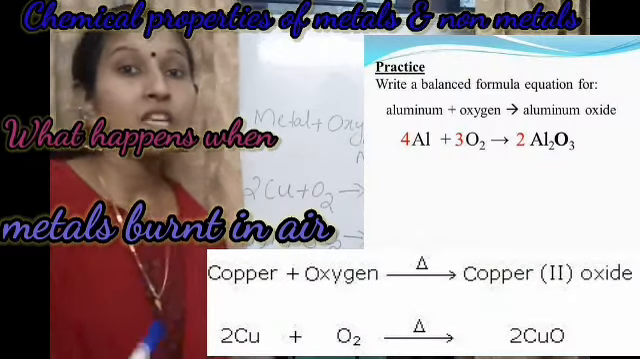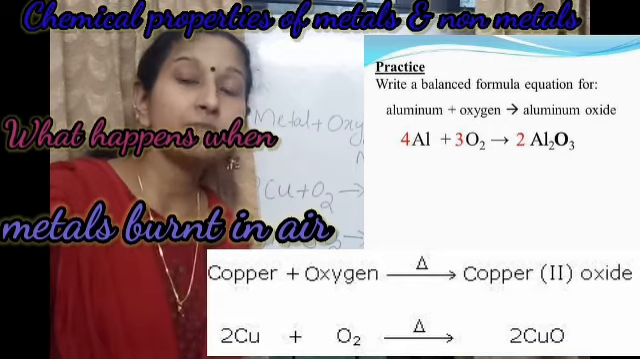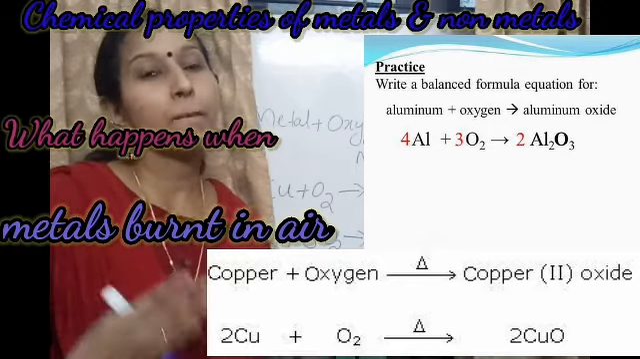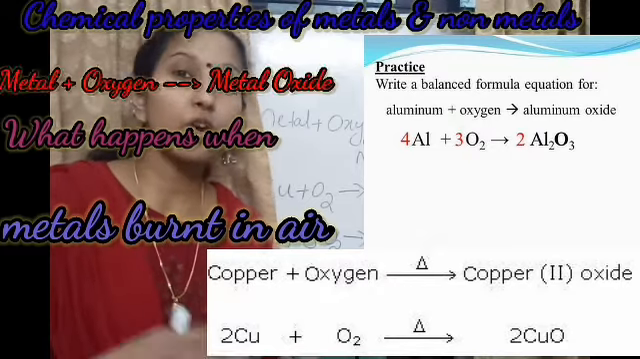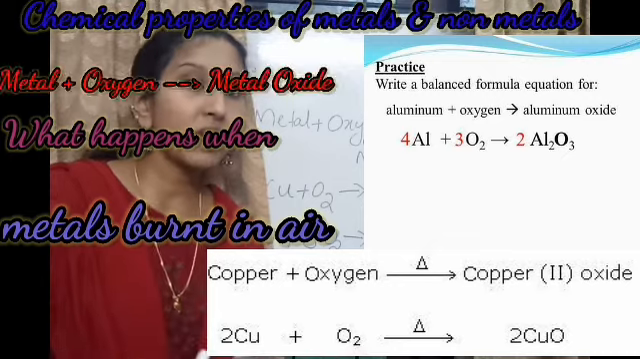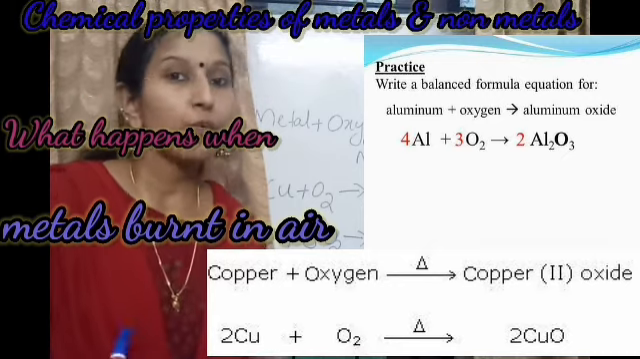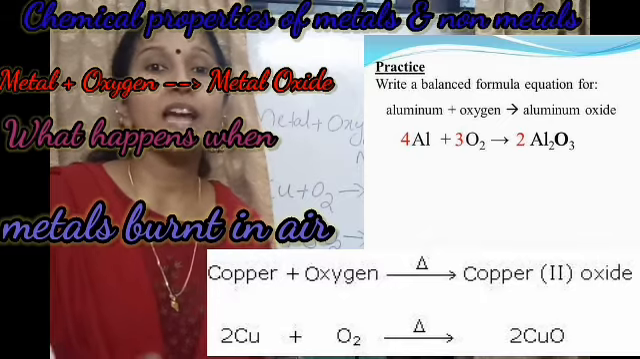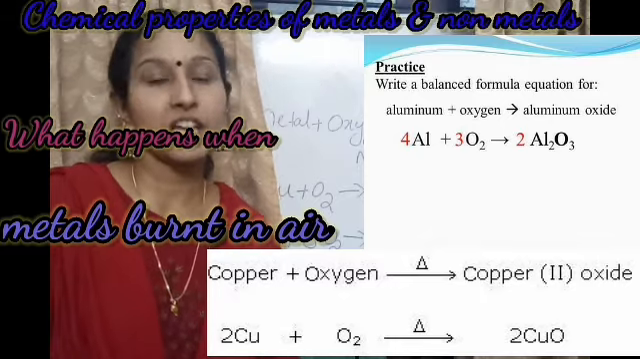So what happens when a metal reacts with oxygen? When a metal reacts with oxygen, they form metal oxide. So what is the product? We get the product named metal oxide. So simple. When a metal reacts with oxygen, we get metal oxide.